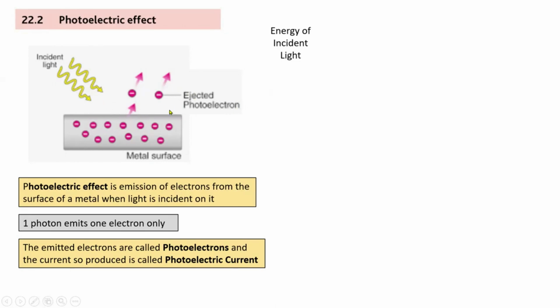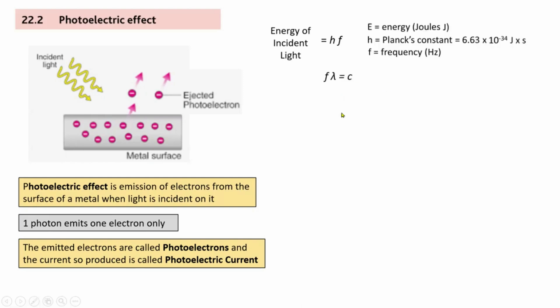Exactly. But it will happen in two ways. First step is electron will absorb energy such that it comes up to the surface. So it needs to come to the surface and then it ejects. So what is going to happen? Energy of the incident light. Remember the formula H into F.